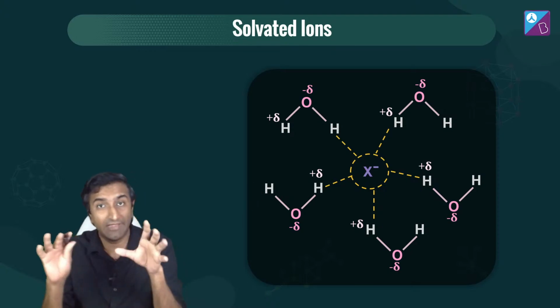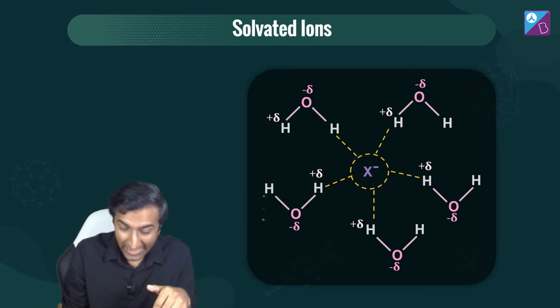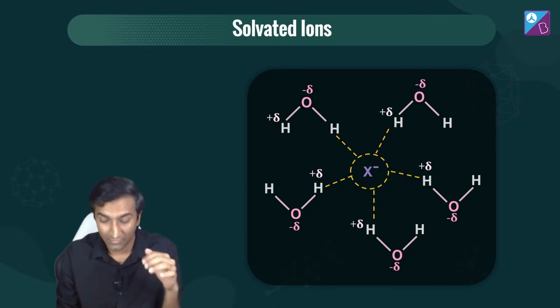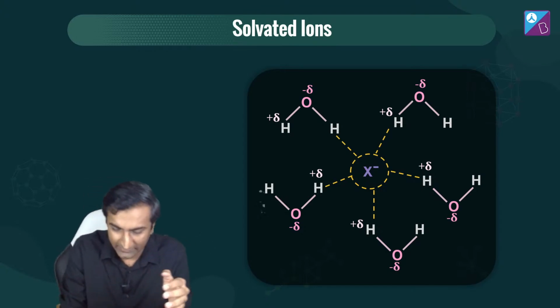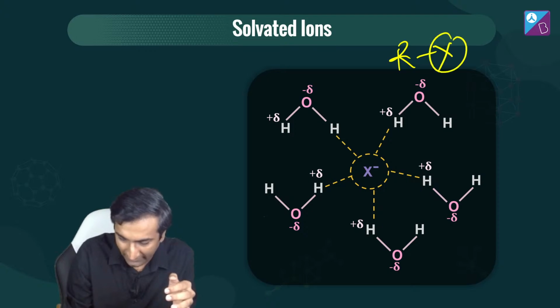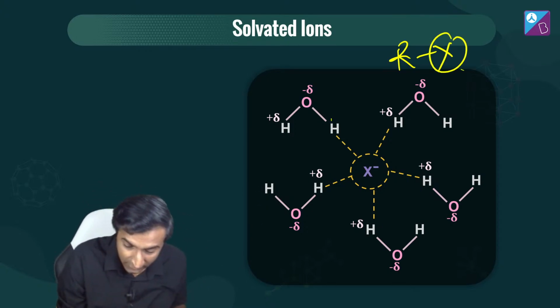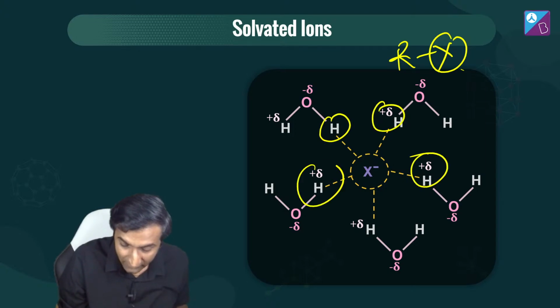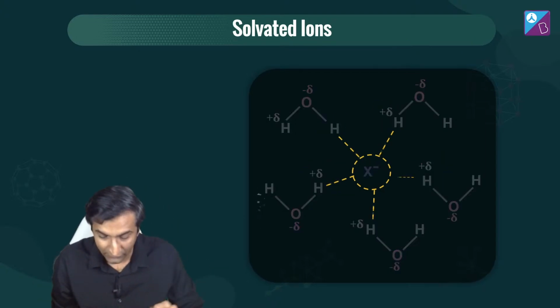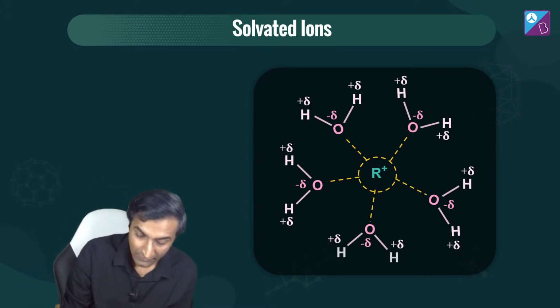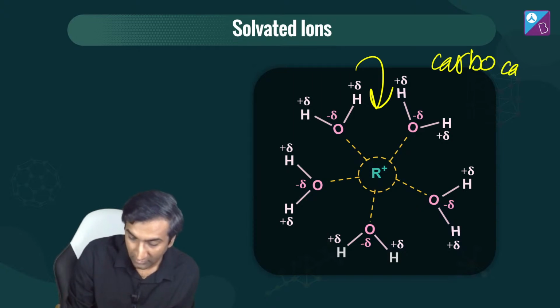Here's the deal, right? Solvated ions are what makes things stable. X minus is the leaving group, remember, because that is the X minus that came out of RX. This gets solvated very nicely. Someone asked what protic means? Look, all these guys, protic, this solvates very well, the small part. And its other part, which is delta negative, solvates the plus, the carbocation as well. So this is awesome.